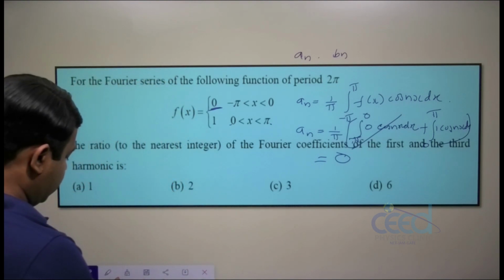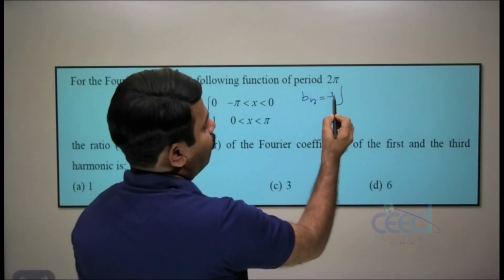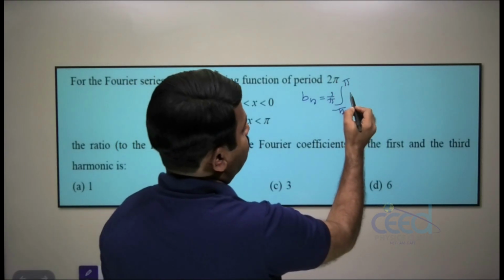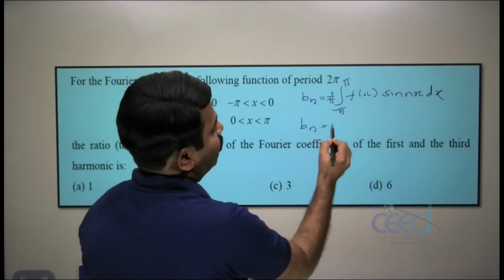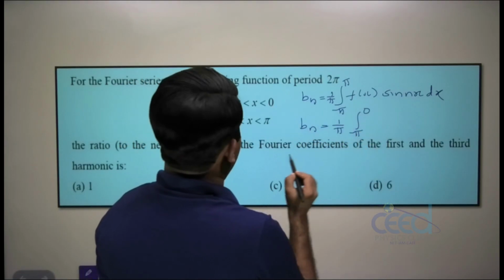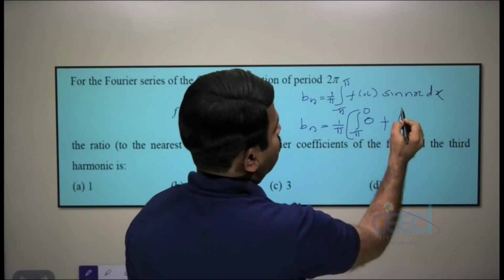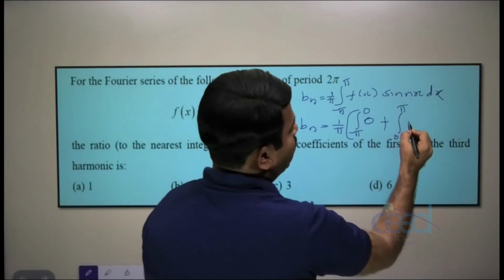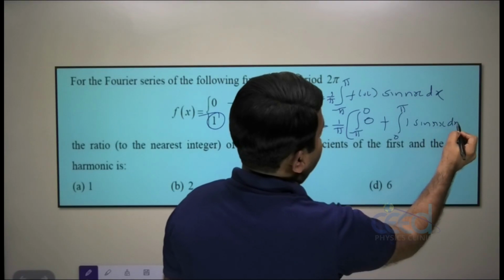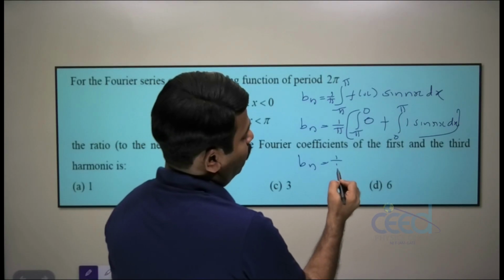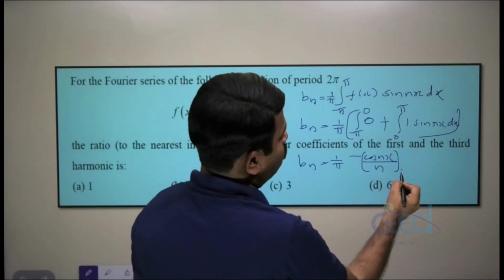Next we can calculate bn. bn is equal to 1 by π, integral from −π to π of f(x) sin nx dx. We can split this into two: −π to 0, where f(x) is 0, and I am not writing the rest. Then the next interval is 0 to π, where f(x) is 1, so sin nx dx. So bn is equal to 1 by π into the integral of sin nx, which is −cos nx by n, from 0 to π.